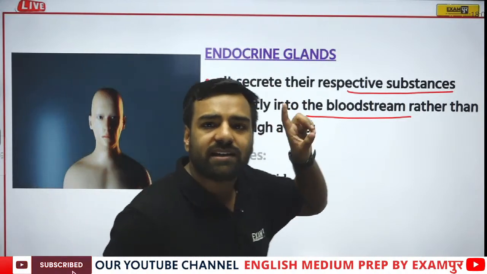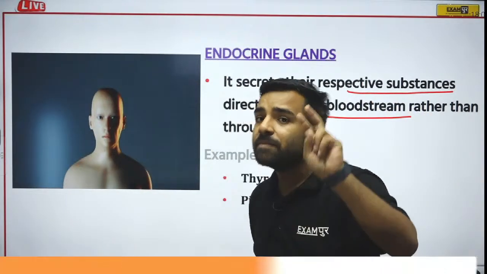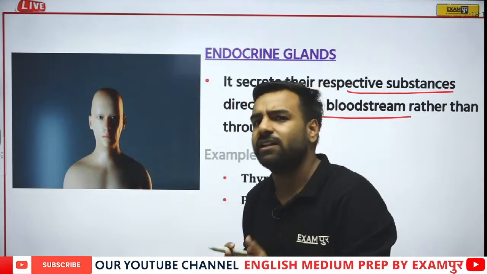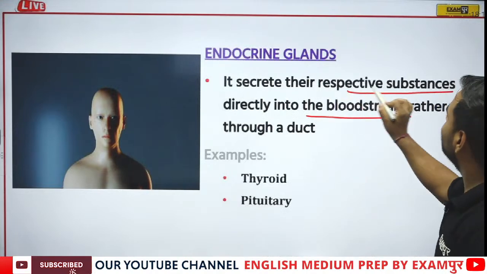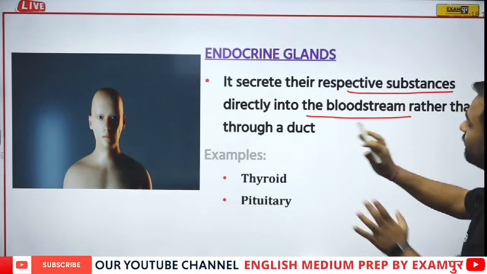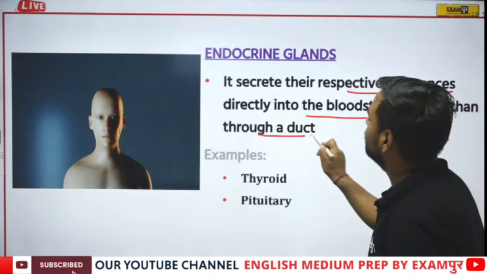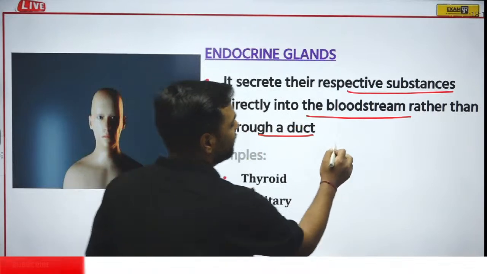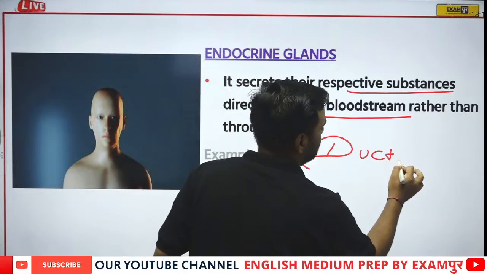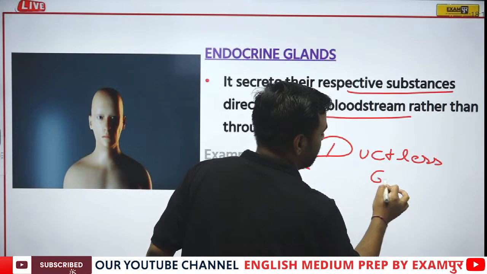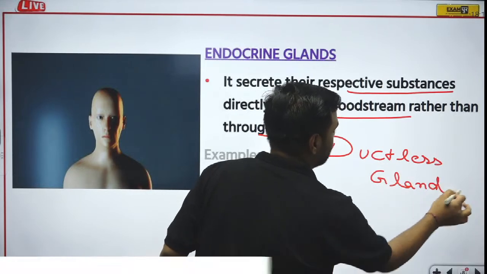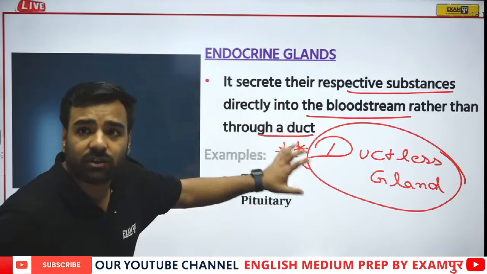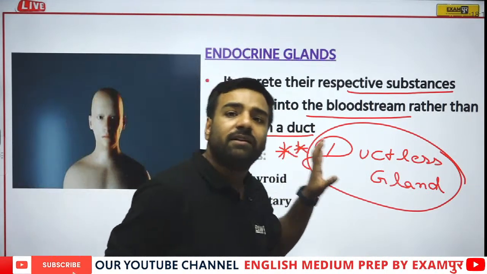This question is asked in CGL, CHSL many times, that which of the following is a ductless gland. Now try to understand what I'm saying. They are secreting their respective substances directly into the bloodstream rather than through a duct. That is, they are not using a duct, correct? Since they are not using a duct, that's why they are known as ductless glands. Now this part is very important for the examination. Do not forget, if I discuss ductless glands, please remember that they are